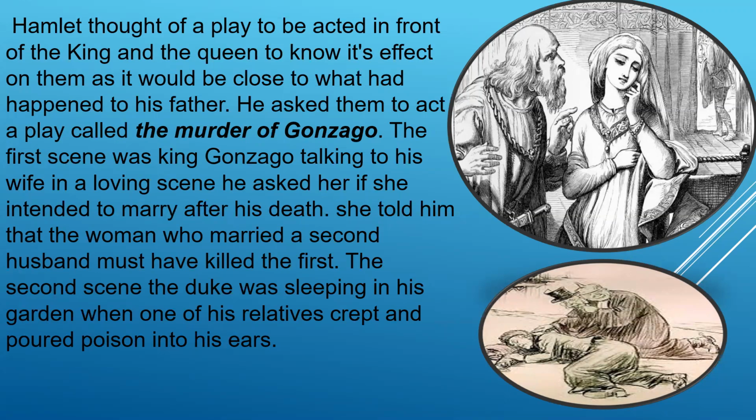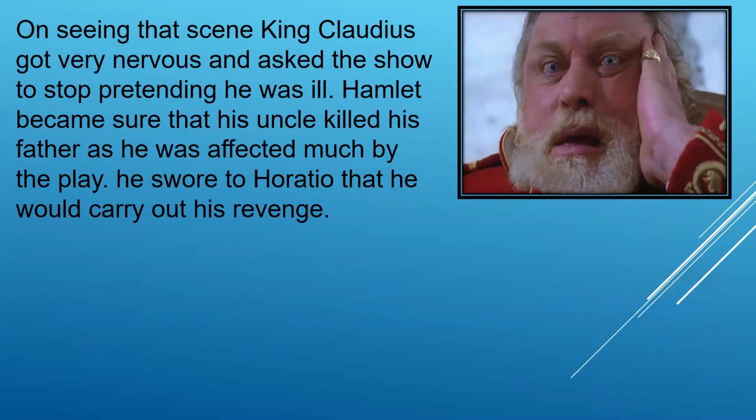In the second scene, the Duke was sleeping in his garden when one of his relatives crept in and poured poison into his ears. On seeing that scene, King Claudius got very nervous and asked the show to stop, pretending he was ill. Hamlet became sure that his uncle killed his father, as he was affected so much by the play. He swore to Horatio, his friend, that he would carry out his revenge by killing Claudius.